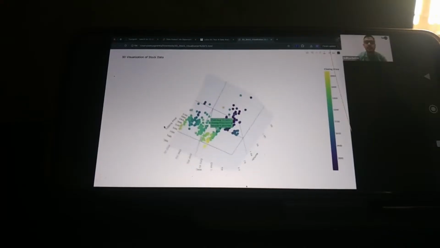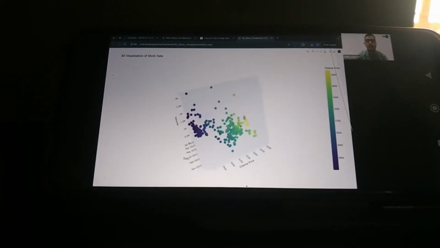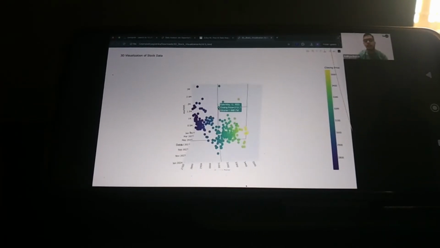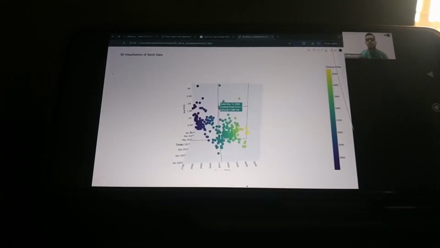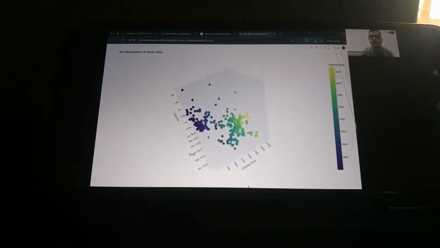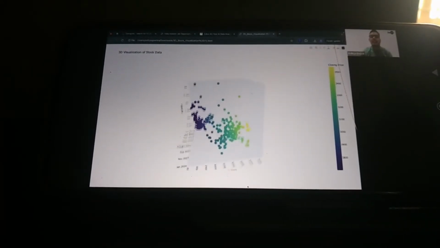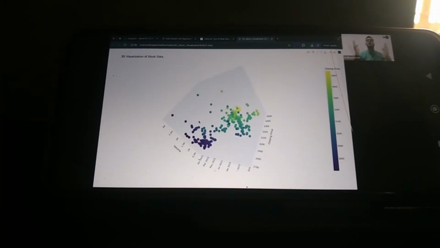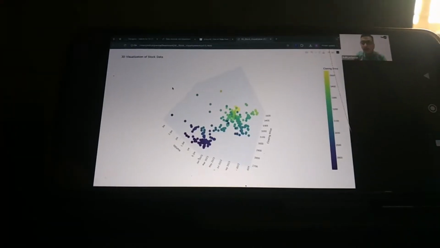You can zoom in, you can zoom out. If you want to look at specific data points, you can just hover over them and you would get the date, the closing price and the volume, everything in the form of a 3D analysis. That is how awesome it is, and how you will set yourself apart from anyone else in your office.